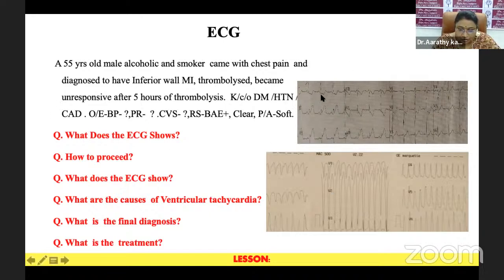The first ECG is shown, as you can see here. What do you think are the findings in his ECG? How will you proceed further? Immediately, another ECG was also taken for him. What do you think are the findings in it? What do you think are the causes of these findings? With this, what can be your final diagnosis and how will be your further line of management?